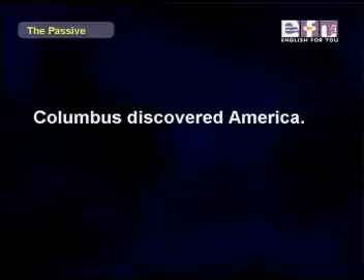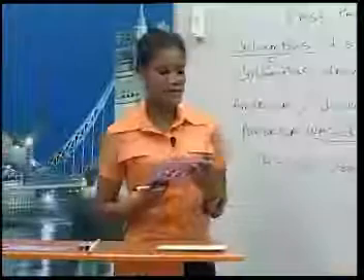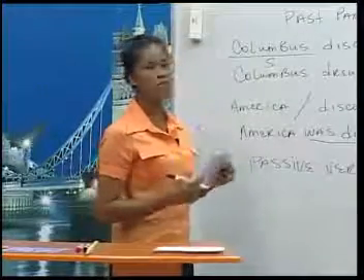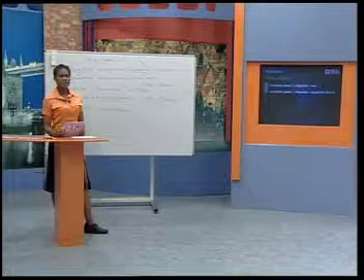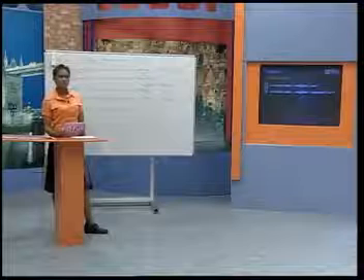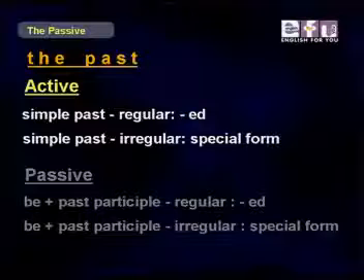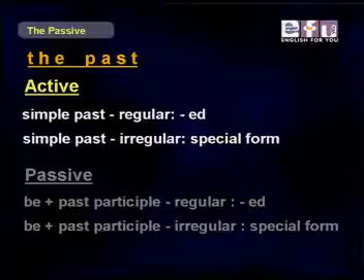And what about the past participle in the first sentence, Linda? Discover. To discover is a regular verb, so the past participle is regular too. Yes, and how can you see that it's regular, Linda? That's easy. It ends in ed. Now let's look at a chart of active and passive forms of the verbs. For the past, simple